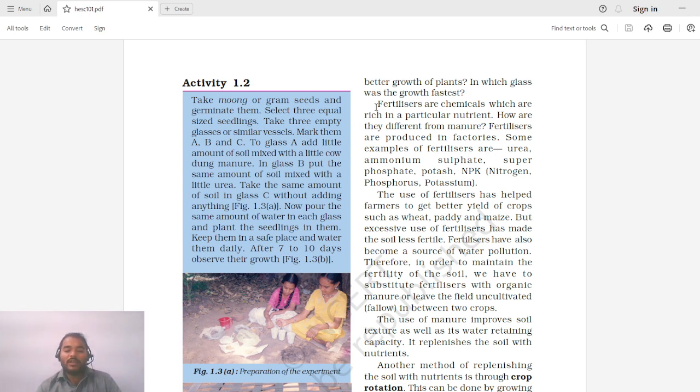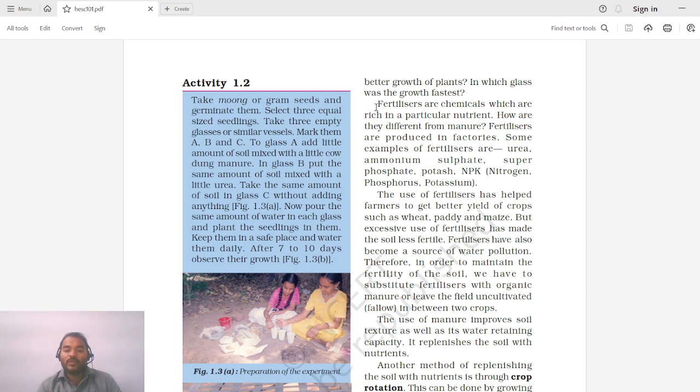So what will happen? These fertilizers can enhance the ability of the crop to grow. The use of fertilizers has helped farmers to get better yield of crops such as wheat, paddy, and maize. But excessive use of fertilizers has made the soil less fertile. Fertilizers have also become a source of water pollution. So see, these fertilizers help in fast and healthy plant growth, so they are used in agriculture. But sometimes, due to excessive use of these fertilizers, it creates soil pollution. Fertilizers have also become a source of water pollution, right? So sometimes they create water pollution in addition to the soil pollution.